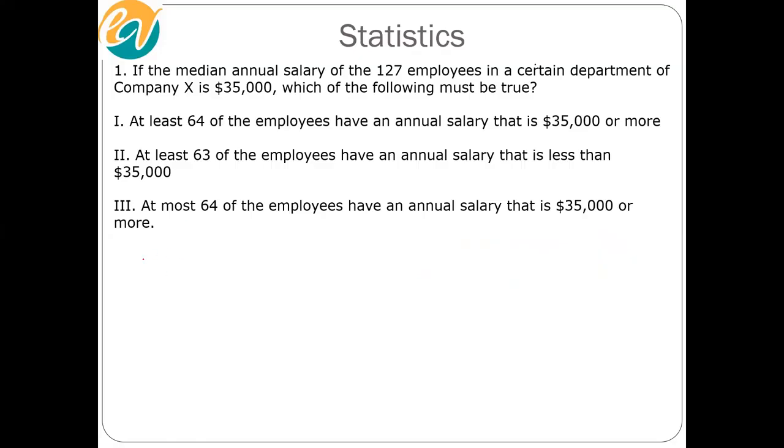So if we arrange the data in ascending sequence, remember the 64th value is the median. So the 64th value has to be 35,000. And then obviously the final value, which is the 127th. So the question is asking which of the following must be true. Let's look at the first one: at least 64 of the employees.